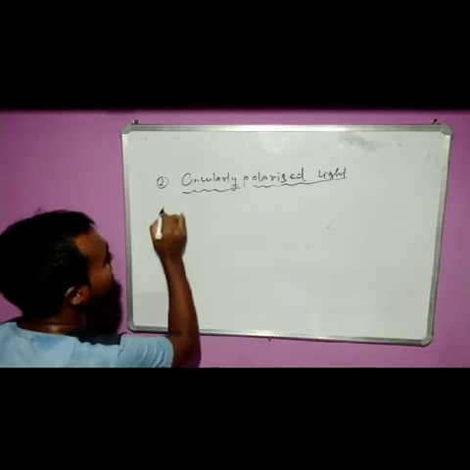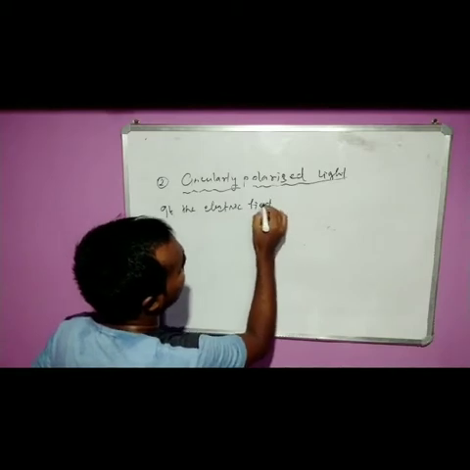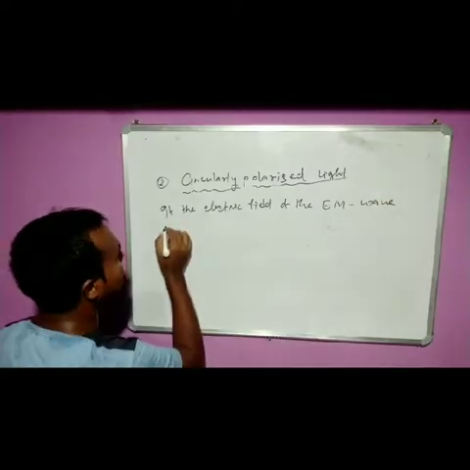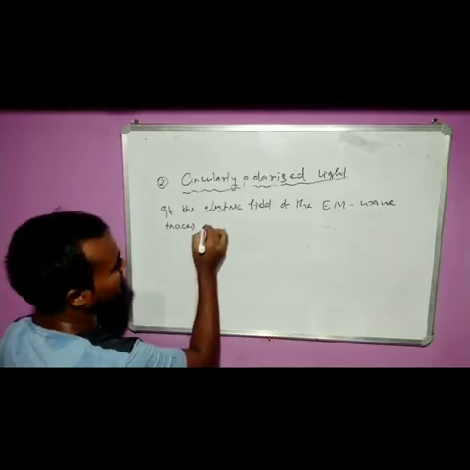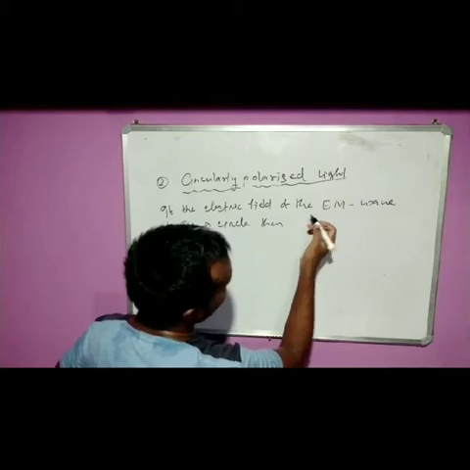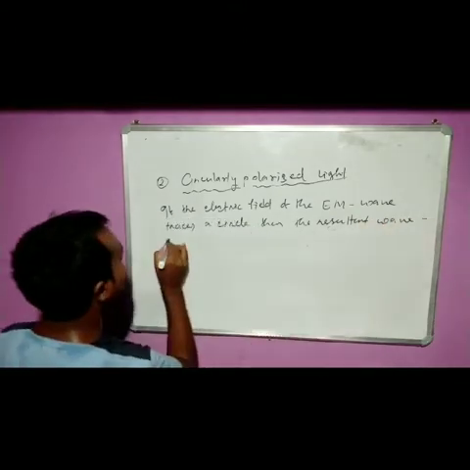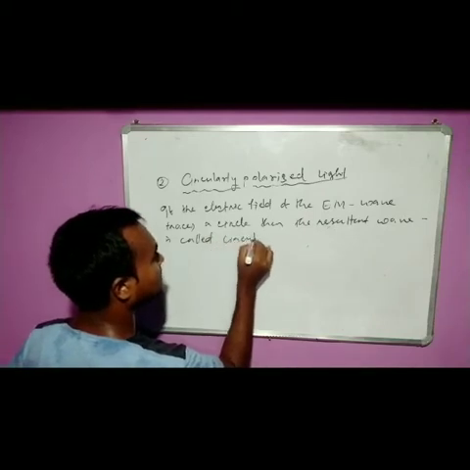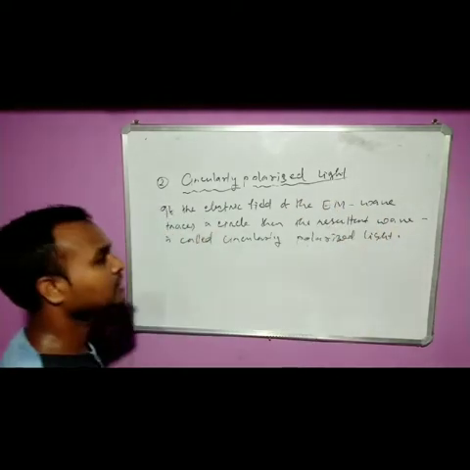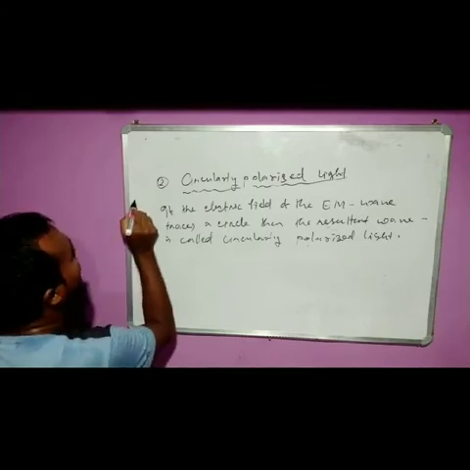See, the same definition: if the electric field of the EM wave traces a circle, then the resultant wave is called circularly polarized light. Clear?